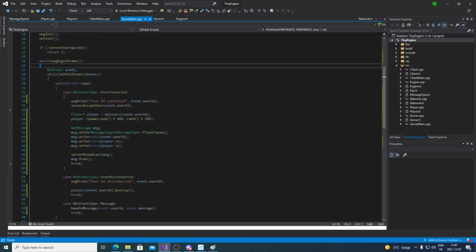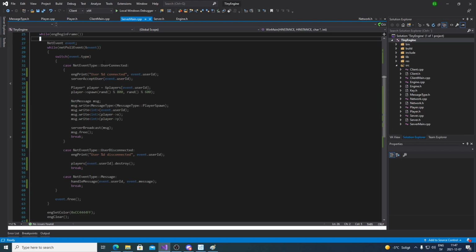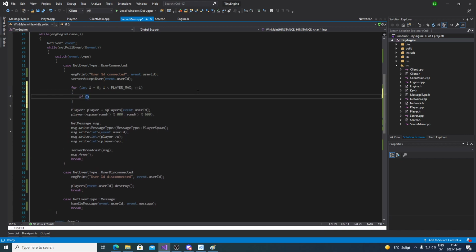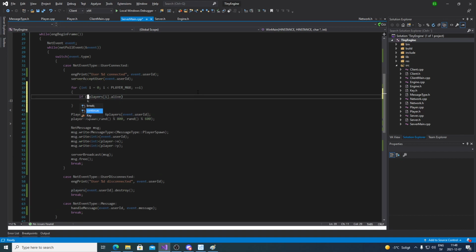So I'm gonna go into server main. So I have user connected, player spawn. Before I actually spawn the player, I'm gonna loop through all players. I'm gonna do it like this time. Player max. Whoops. God damn it. And if they aren't alive,